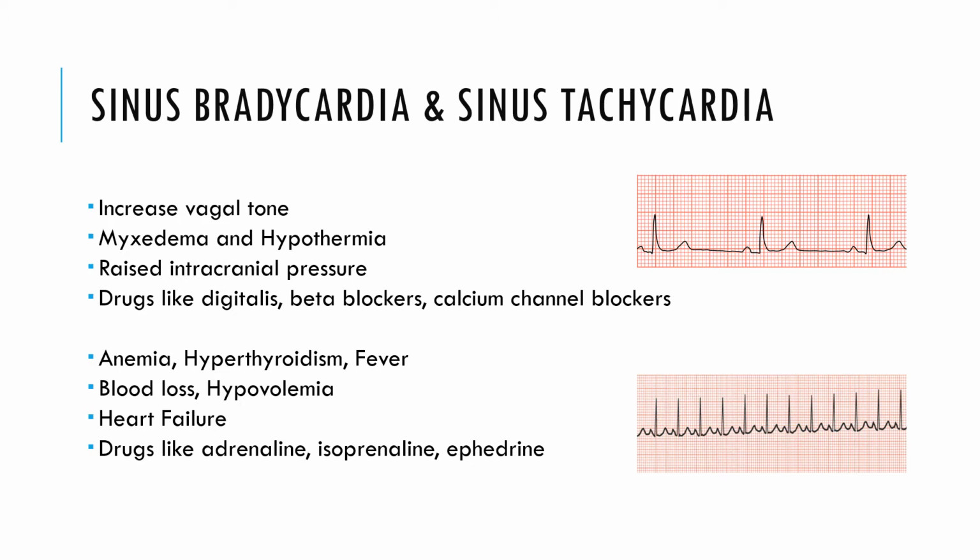Next is the sinus bradycardia and sinus tachycardia. So the first one is sinus bradycardia, where there is a significant decrease in the firing of the SA node. You can see the gap between these two signals is very high as compared to the one over here. The main reason behind sinus bradycardia is an increase in the vagus tone. So due to the increase in the vagus tone, the SA node is getting less firing signals.